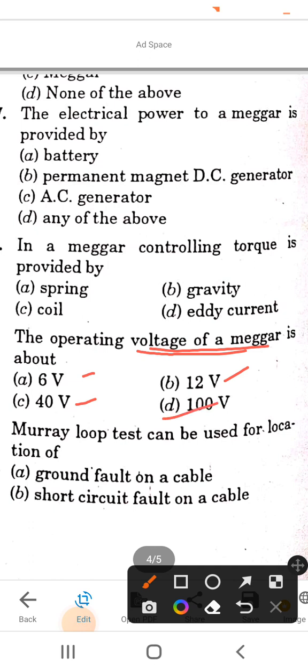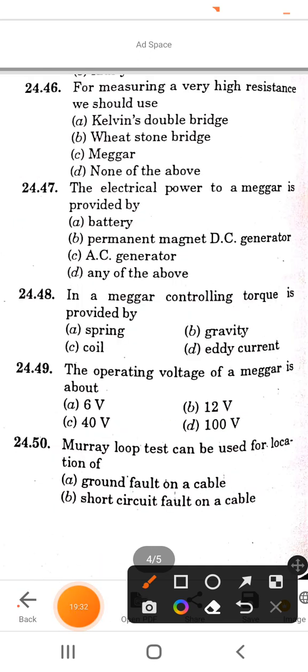Now the last question of this video is, Murray loop test can be used for location of: options are ground fault on a cable, short circuit fault on a cable, both the ground fault and the short circuit fault, and option D is none of above. So the correct answer of this question is option C, both the ground fault and the short circuit fault.